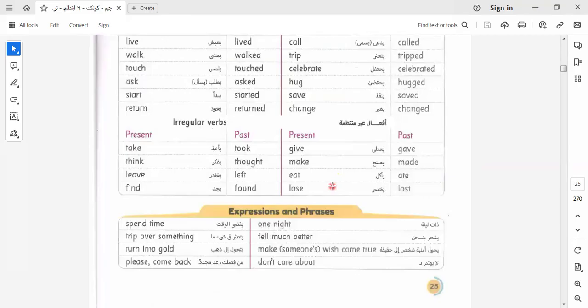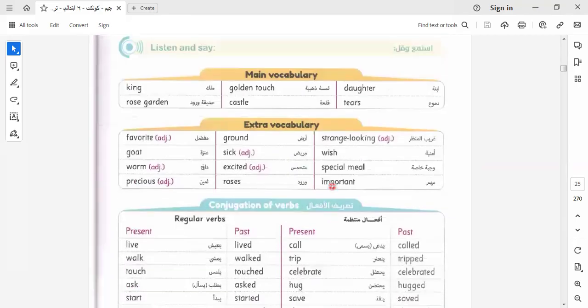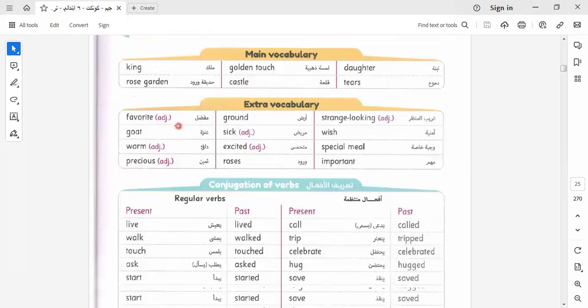We have a story about a king who likes gold, and when he touches anyone, they turn to gold. Let's get to know this king more. Okay, from the story, here we have king, rose garden, golden touch, castle, daughter, tears. We have here some extra vocabulary together: favorite, ground, strong looking, goat, sick, wish, warm, excited.